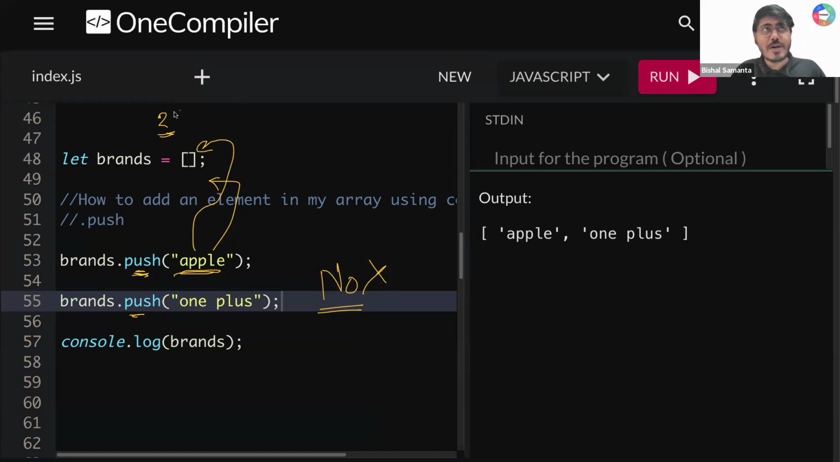Now, the second point is clear. So one push, one element is added. Not one push, 10 elements. You cannot do that. One push, one element. Is that clear? Second point, right?